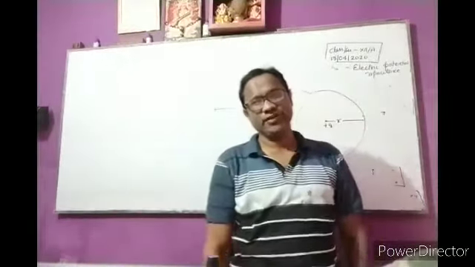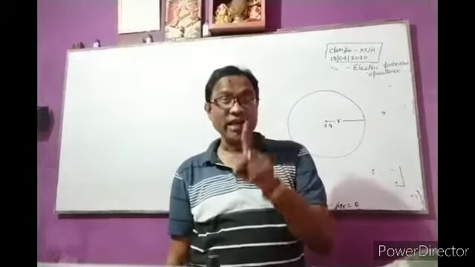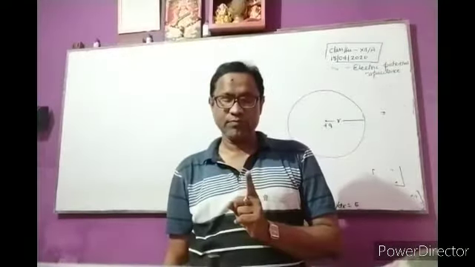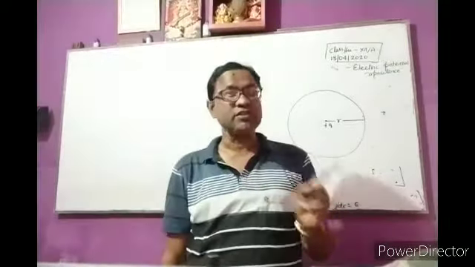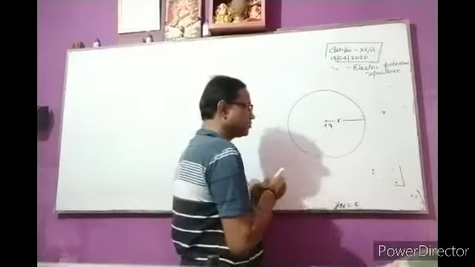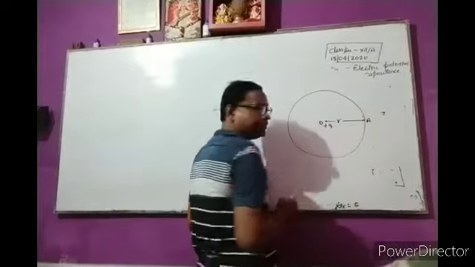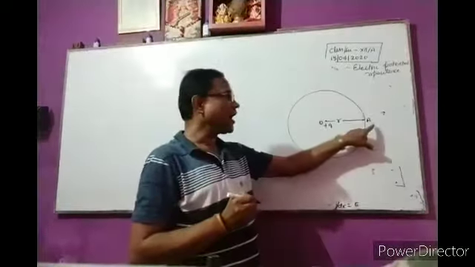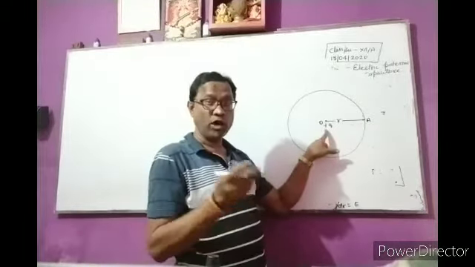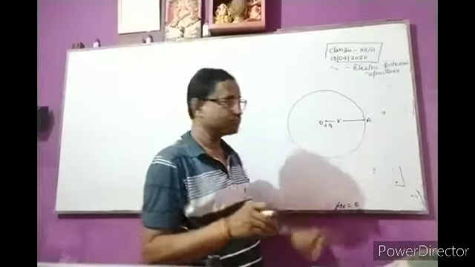Then the electric potential at any point on this imaginary surface will be the same. Then this surface is said to be an equipotential surface. At first, this point is A. The electric potential at A due to point charge Q is 1 upon 4 pi epsilon naught Q upon R.